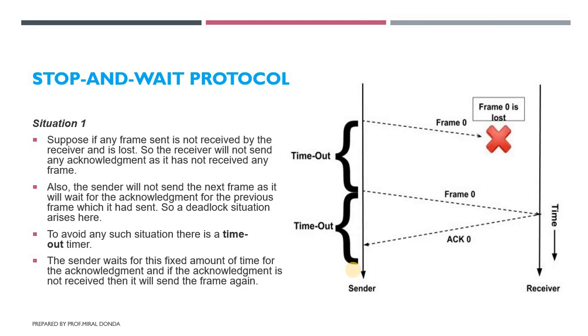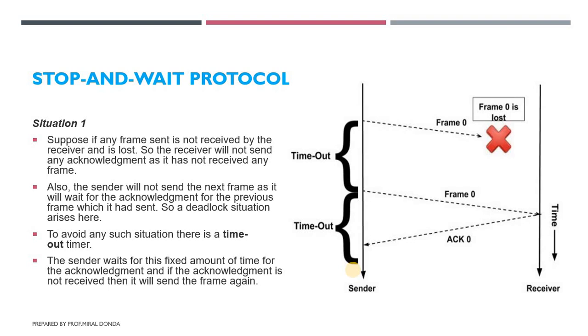Suppose a frame sent is not received by the receiver and is lost, so the receiver will not send any acknowledgement as it has not received any frame. The sender thinks it has sent the data packet, but the receiver did not get it, so no acknowledgement comes back. The sender will not send the next frame, as it waits for the acknowledgement of the previous frame it sent. So a deadlock situation arises here.